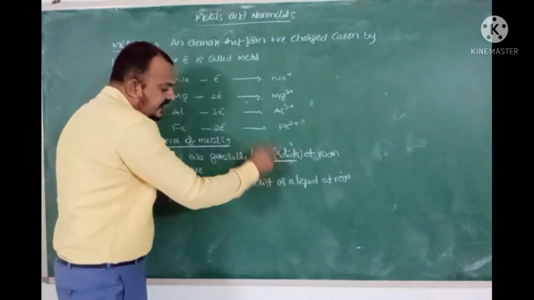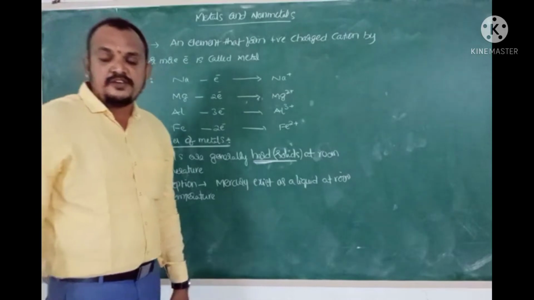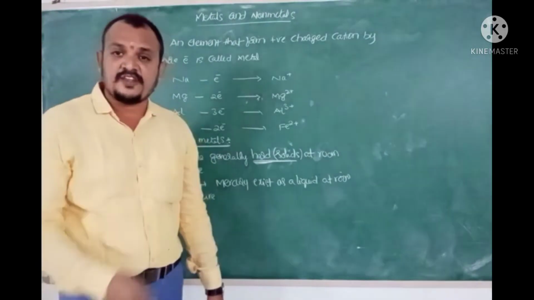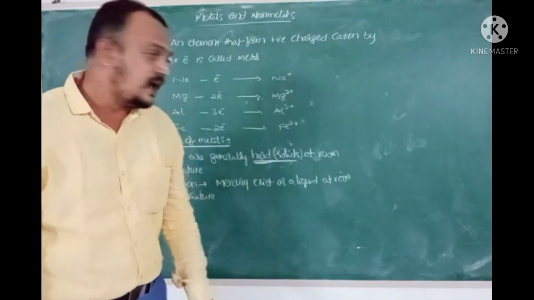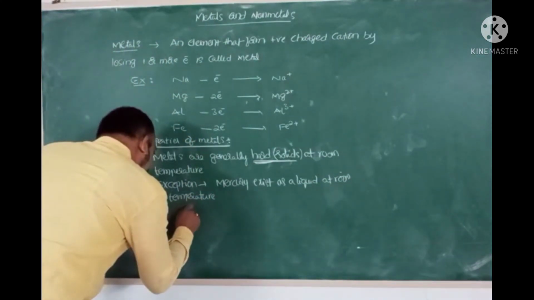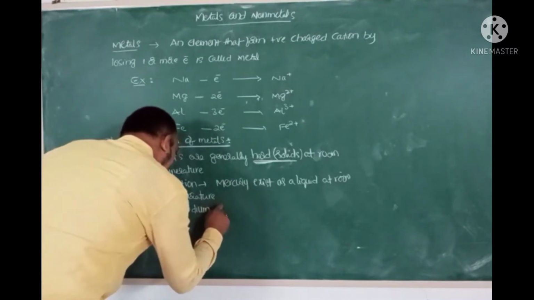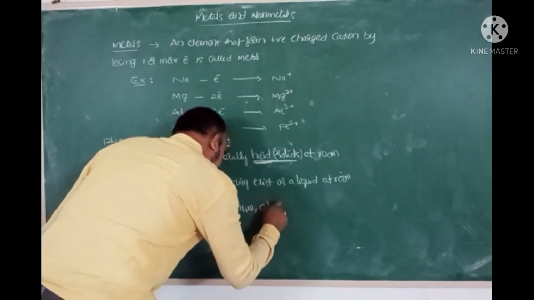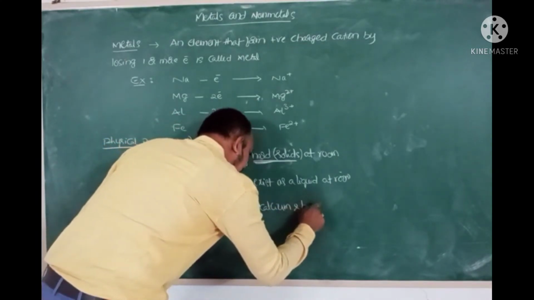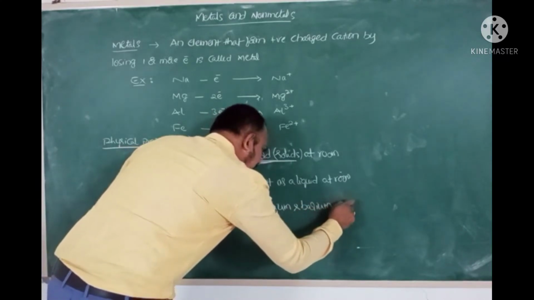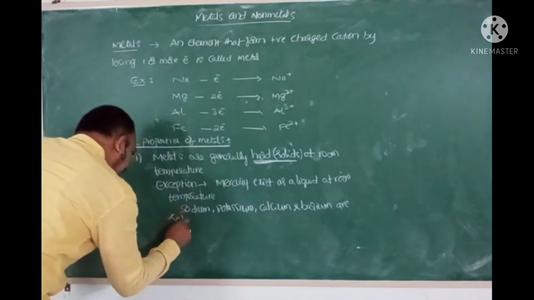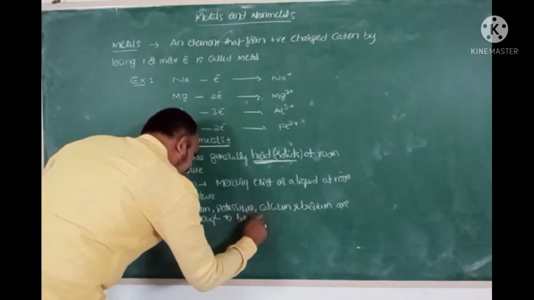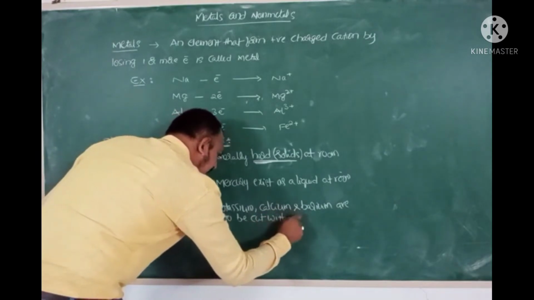And if you consider sodium, potassium, calcium and barium, they are soft enough such that they can be easily cut with a knife.